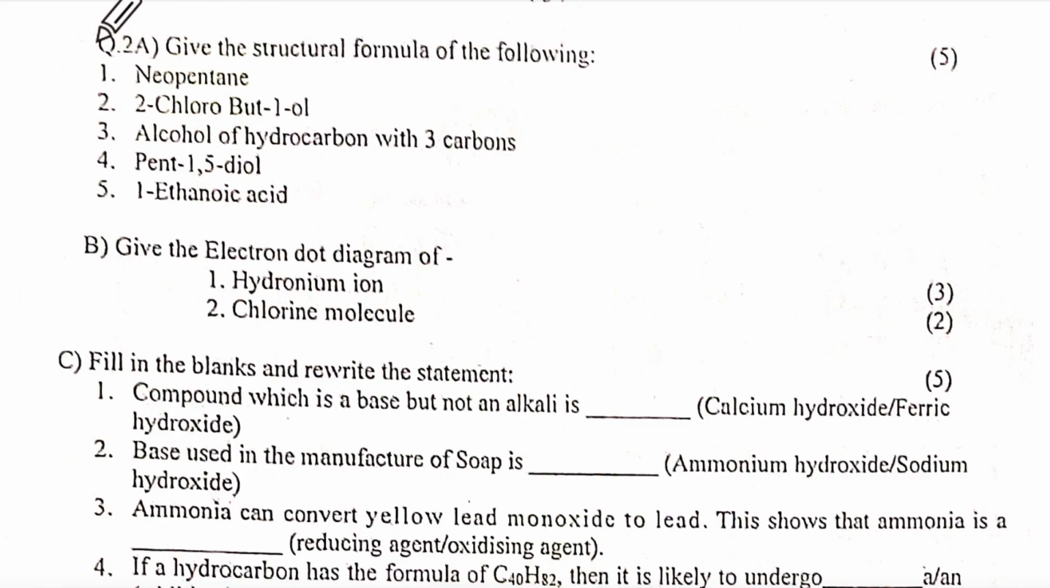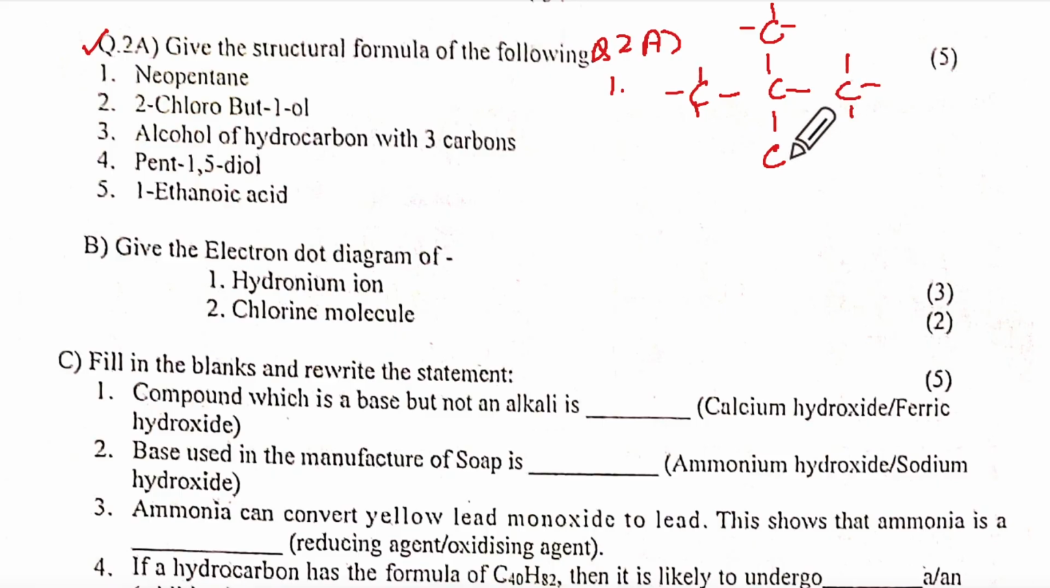Quickly write your marks. Question number 2, neopentane. Neopentane will be, question 2A, neopentane: 1, 2, 3. Then one carbon this side, that is the fourth carbon, and one carbon this side, and all hydrogens. I'm not writing all of them. You have to write. If you write like this, you will get a 0. In the exam, all H's have to be written. Okay, so this is your first one.